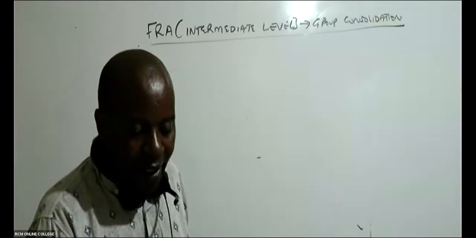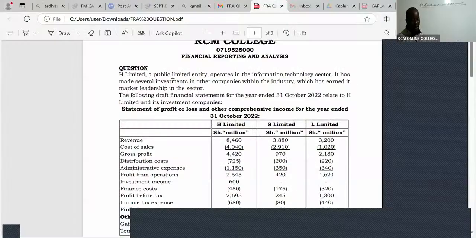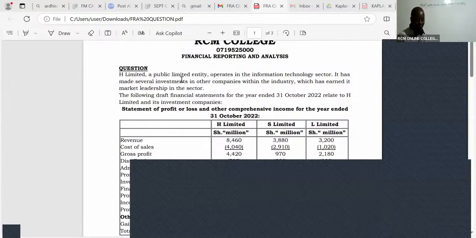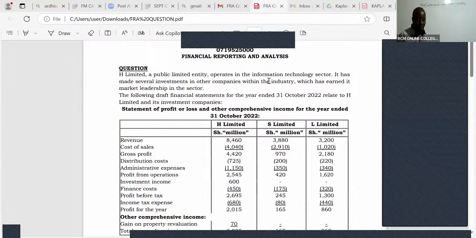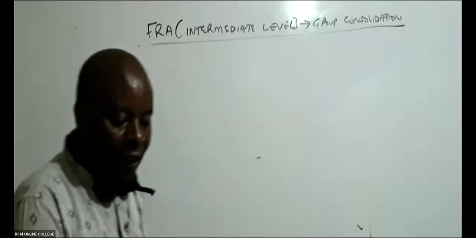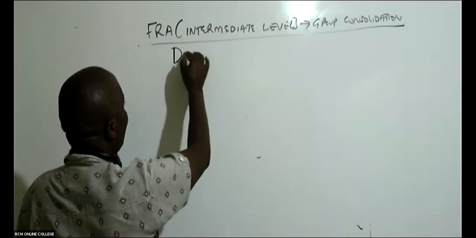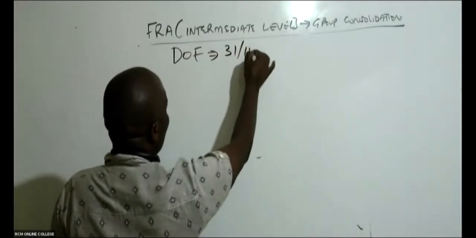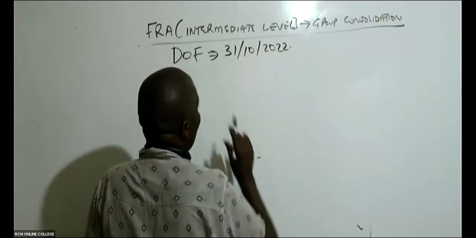All right. We are told H Limited, a public limited entity, operates in the information technology sector. It has made several investments in other companies within the industry, which has earned it market leadership in the sector. The following draft financial statements for the year ended 31st October 2022 relate to H Limited and its investment companies. So this is the date of the financial statements given, the DOF, 31st October 2022. Very important for me to note this.